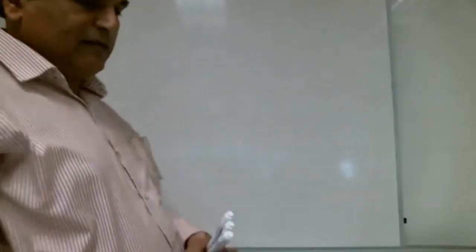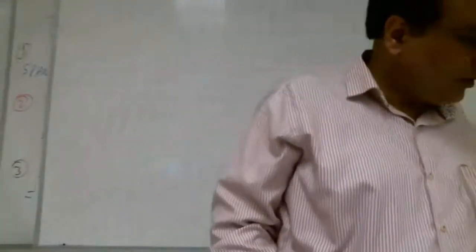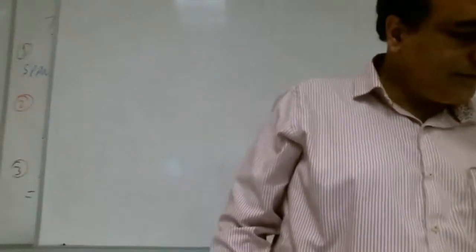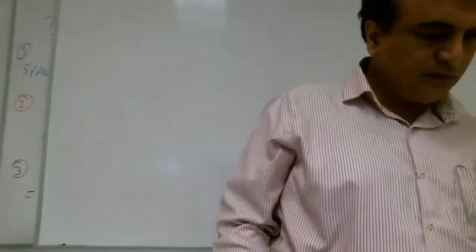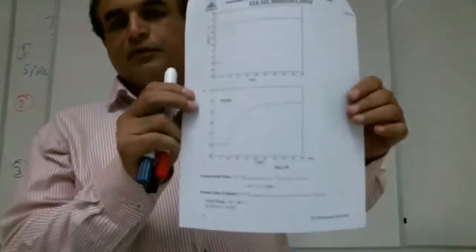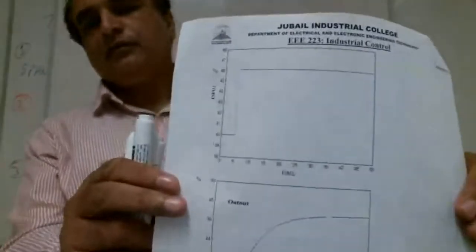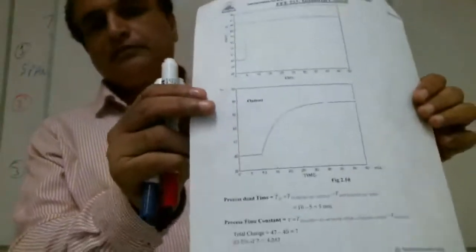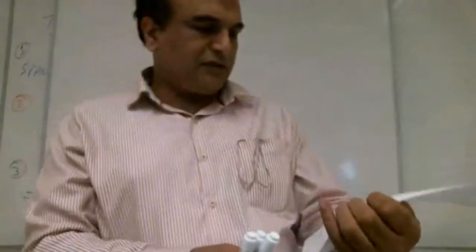Okay, Shabab, now the next problem. Problem 2.3. This is the problem. See there, page number 6.